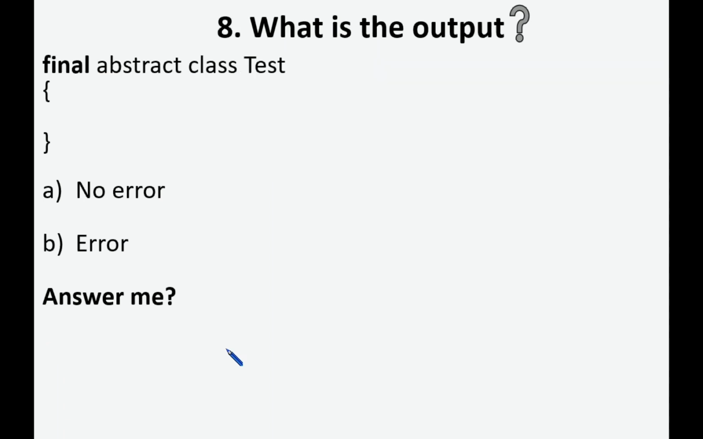So now see this code, final abstract class test. So now we are making an abstract class as final. So here also there are 2 options.